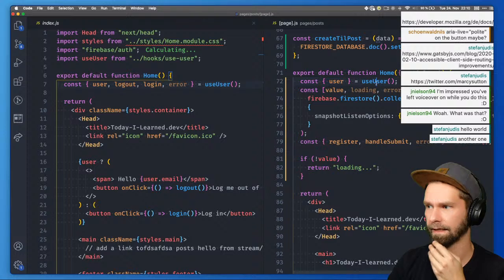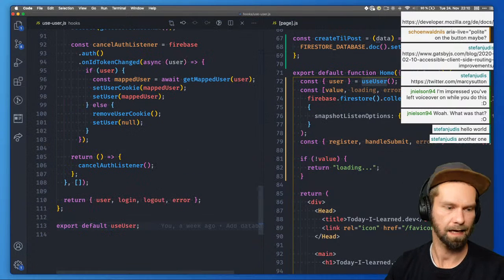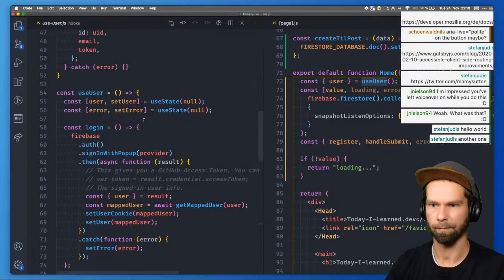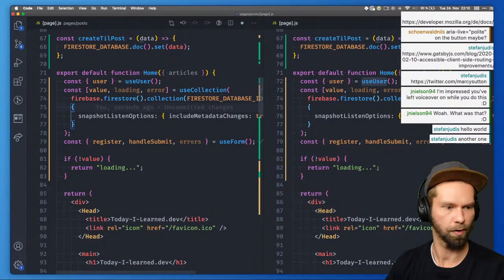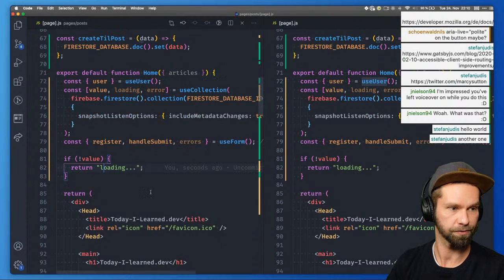And this is all handled with this use user hook that we have already available. So I think that it's now time for a proper header component and maybe some layout or something. So let's see, unless there are any other things that you think that we should do.